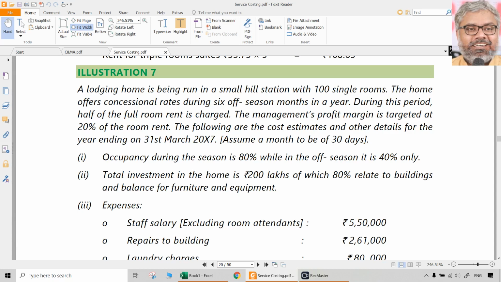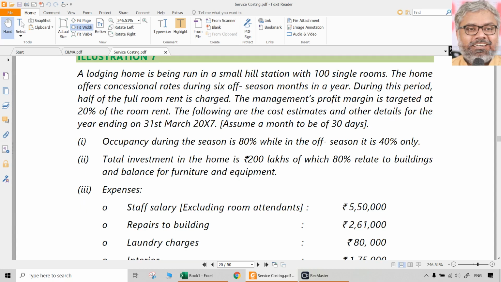And the management's profit margin is targeted at 20% of the room rent. That is given. 20% of the room rent is the profit margin that is targeted. Okay. Following are the cost estimates and the other details for the year ending, whatever it may be. And assume a month to be of 30 days, it is saying. You don't have to worry about which month, how many days and all. Always any month is supposed to be taken as 30 days.